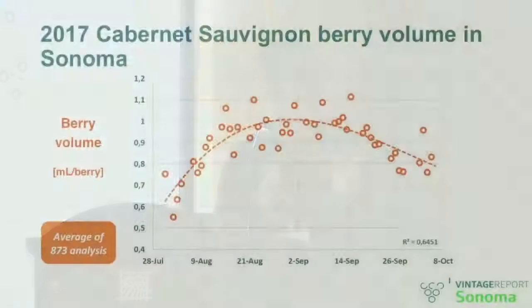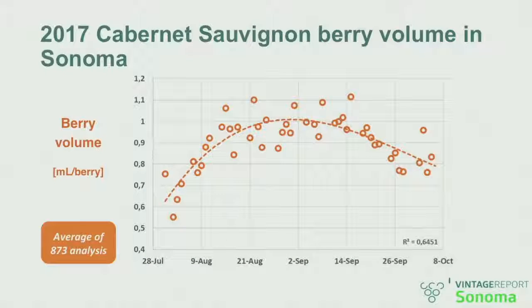Classically, it's a bell-shaped curve, particularly in arid climates like Californian or Mediterranean climate. It peaks and then it declines. If you look at the second section of this graph, the one that stretches from September 2 up until October 8, what is interesting to do is looking at how fast we observe a decline.